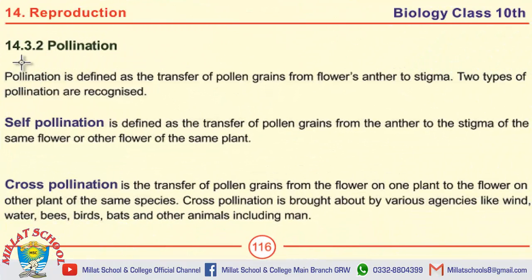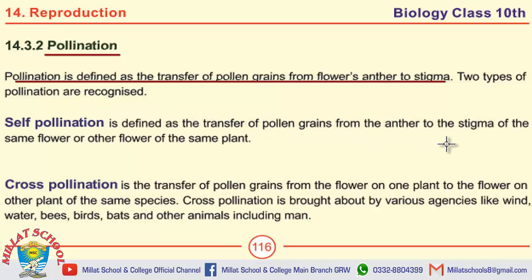Next topic is pollination. We have already studied the definition of pollination, and it is another form of definition. Pollination is defined as the transfer of pollen grains from a flower's anther to stigma. Write the types of pollination is another question. Two types of pollination are there. Number 1 is self-pollination and number 2 is cross-pollination.